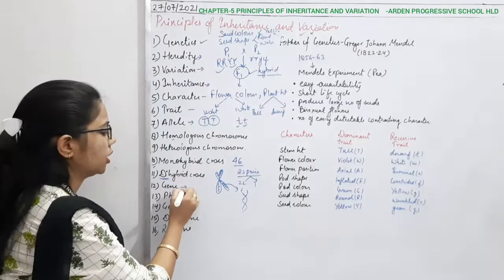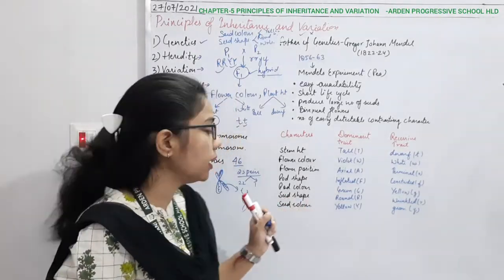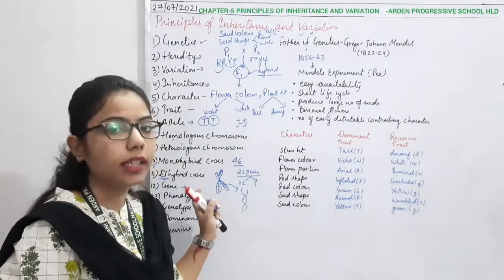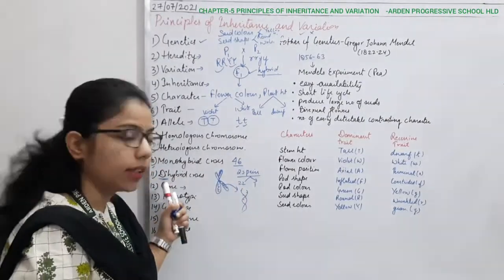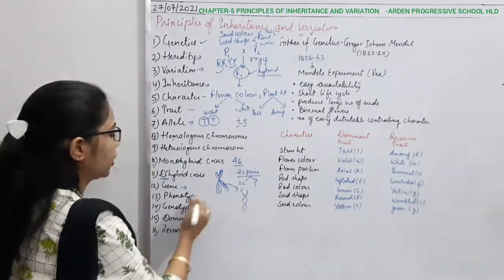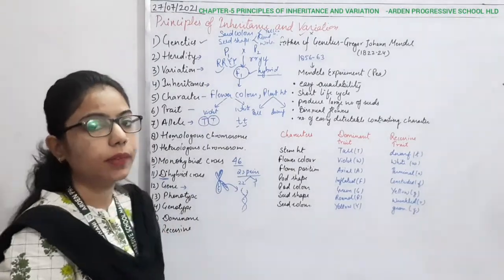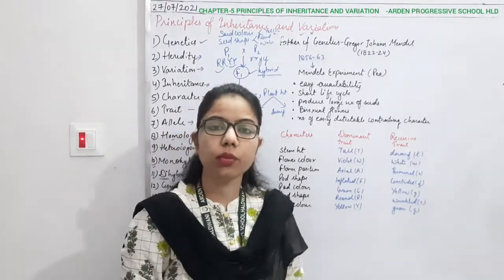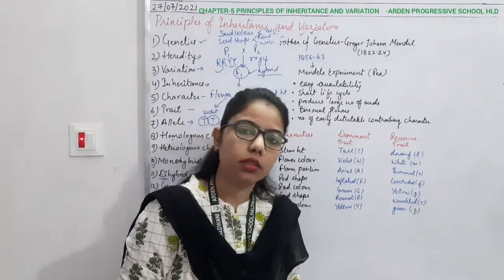Then comes the gene. Gene is the unit of the inheritance. It means that whatever the inheritance is happening from parents to the offspring, it is due to the gene which is present in the DNA, okay. Then comes the phenotype. What do you understand by phenotype? It means that whatever you can see, or the outer appearance of the things, it is known as the phenotype.